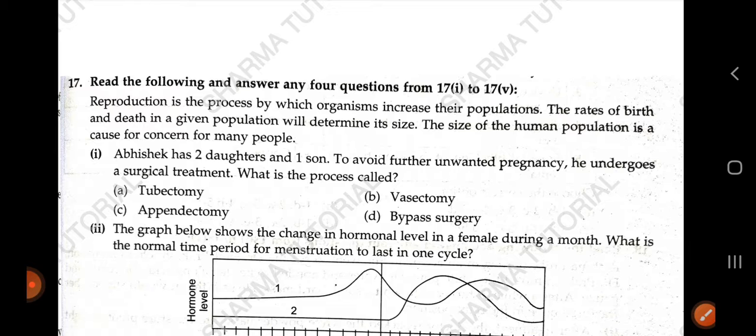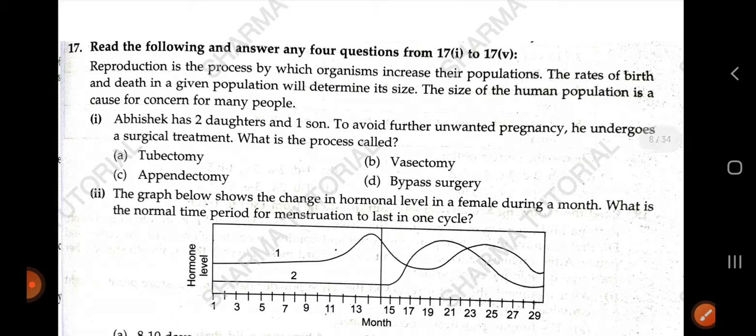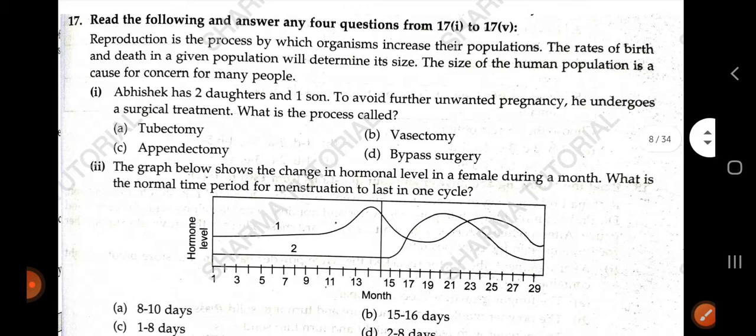And the question is from the chapter How do organisms reproduce? So let us solve the given case-based question. Reproduction is a process by which organisms increase their populations. The rate of birth and death in a given population will determine its size. The size of a human population is a cause of concern for many people. So, this is the paragraph. Now, let us solve the given question.